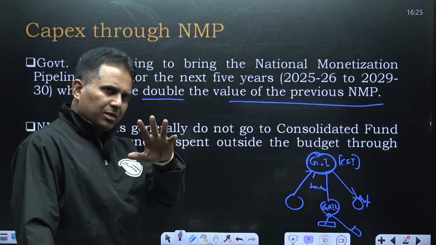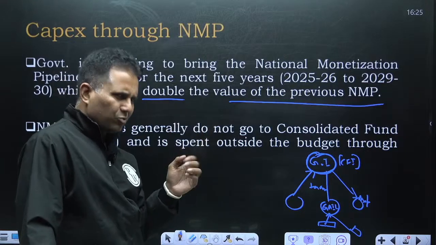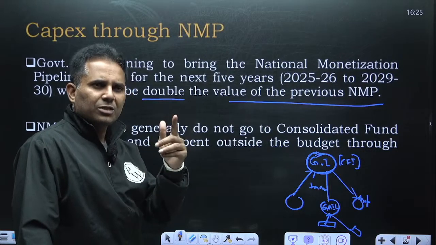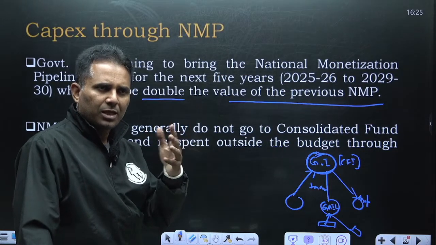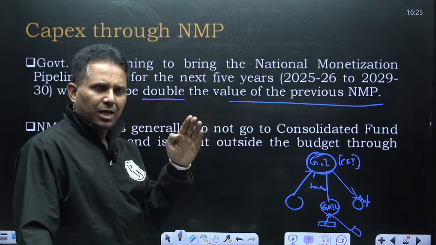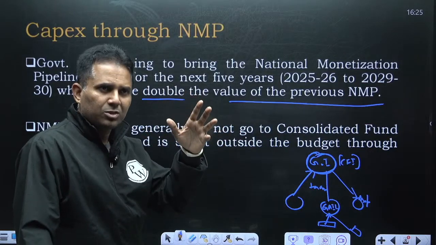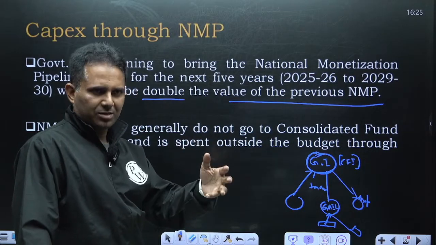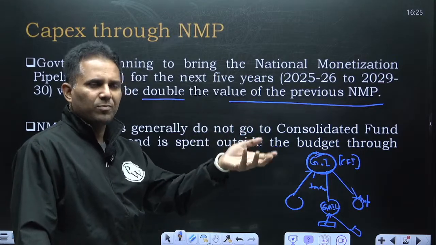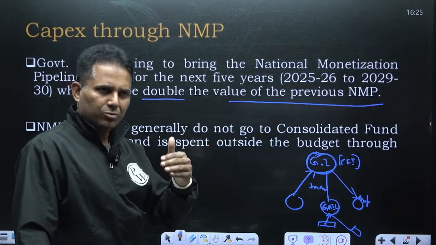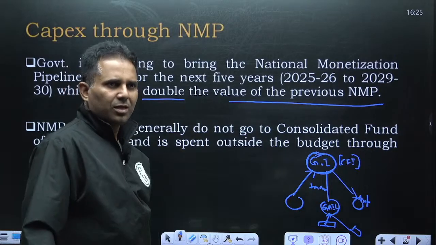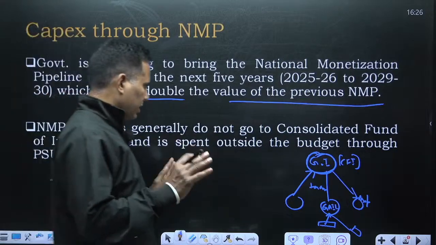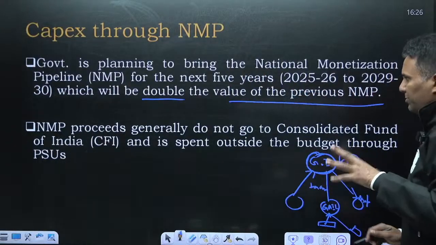The previous NMP came in 2021, and at that time itself the government had clarified that for future capital expenditure and future infrastructure building, there is going to be a transformative change, and mostly we will be doing capex through NMP. The government will give constructed projects on lease, on PPP, and through the money it gets, it will do aggressive infrastructure spending. So that's what is going to happen. There is going to be a huge expenditure on infrastructure.